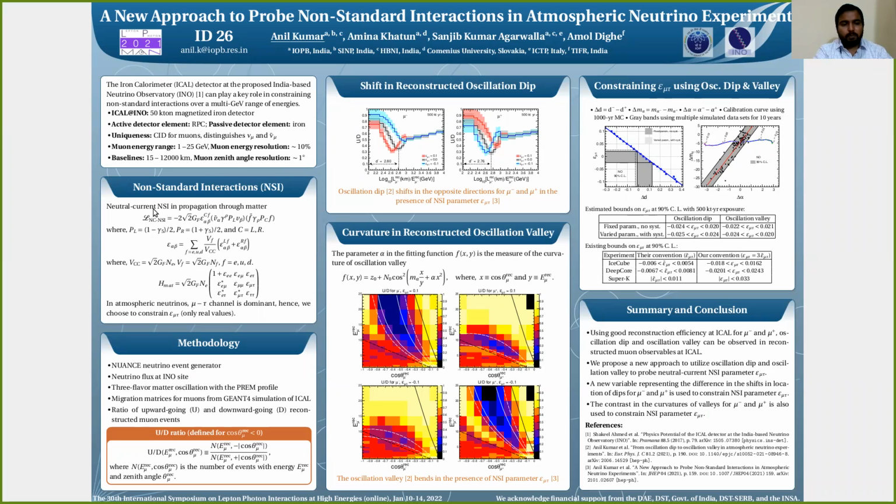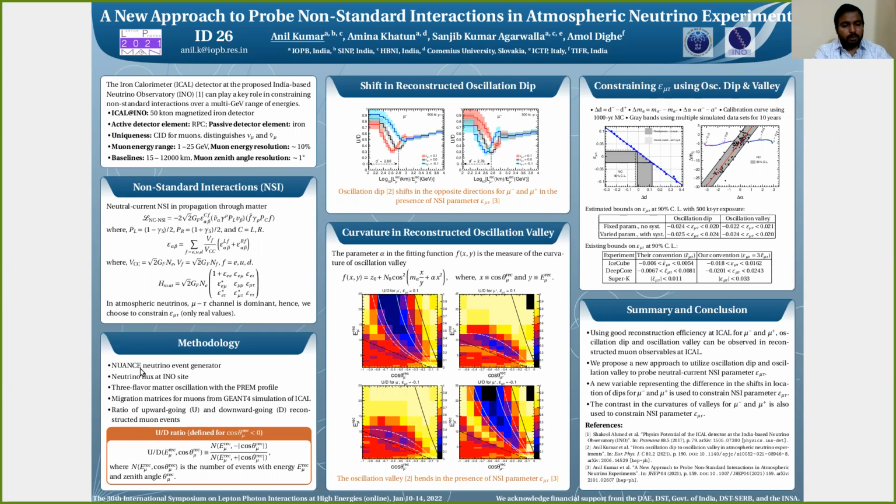In this work, we are going to probe neutral current NSIs which occur during the propagation of neutrinos through matter. Here this parameter epsilon mu tau represents the strength of this NSI, which is parameterized in terms of the standard matter potential, which is equal to root 2 G_F N_e. This matrix shows the final modified Hamiltonian in the presence of NSI. Since we are dealing with only atmospheric neutrinos where the mu-tau channel is dominant, we choose to constrain epsilon mu tau only, and we are constraining only the real values, but both positive as well as negative values.